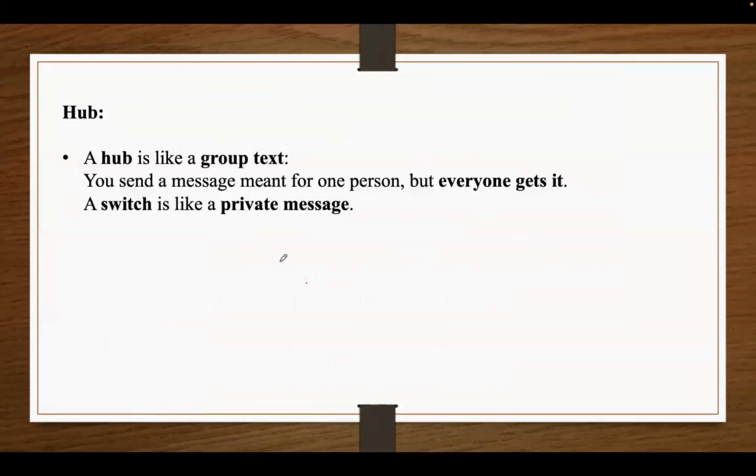And then a hub works like a group chat. If you send a message meant for one person, everyone in the group gets it, right? So this is considered inefficient and can cause confusion or network collision. So here, a switch is considered as a private message, which directly goes to the right person only.